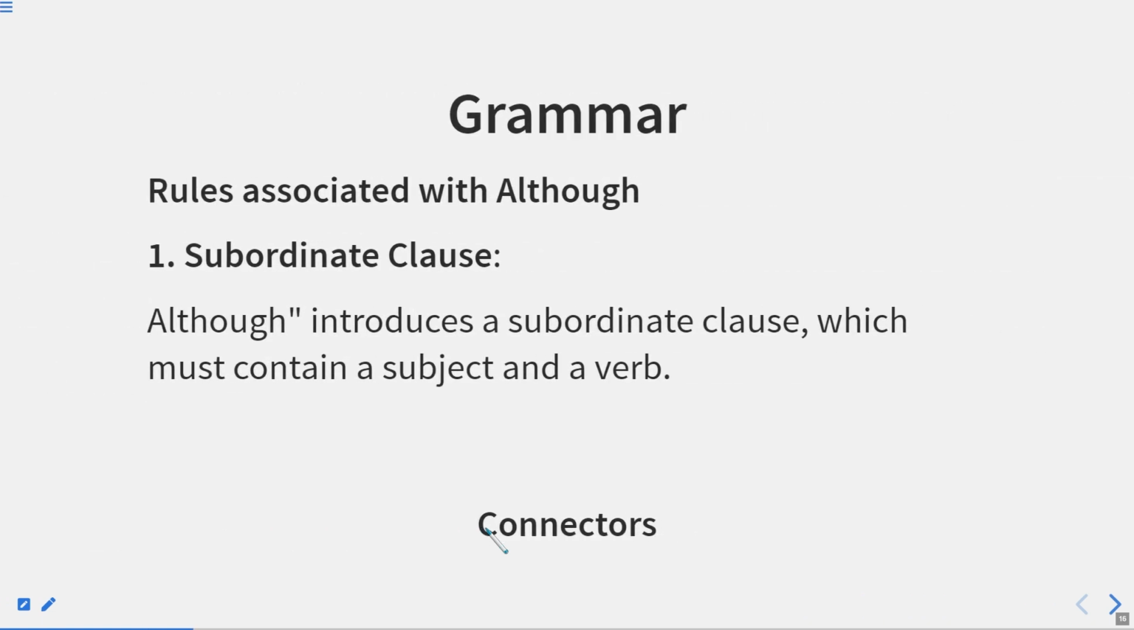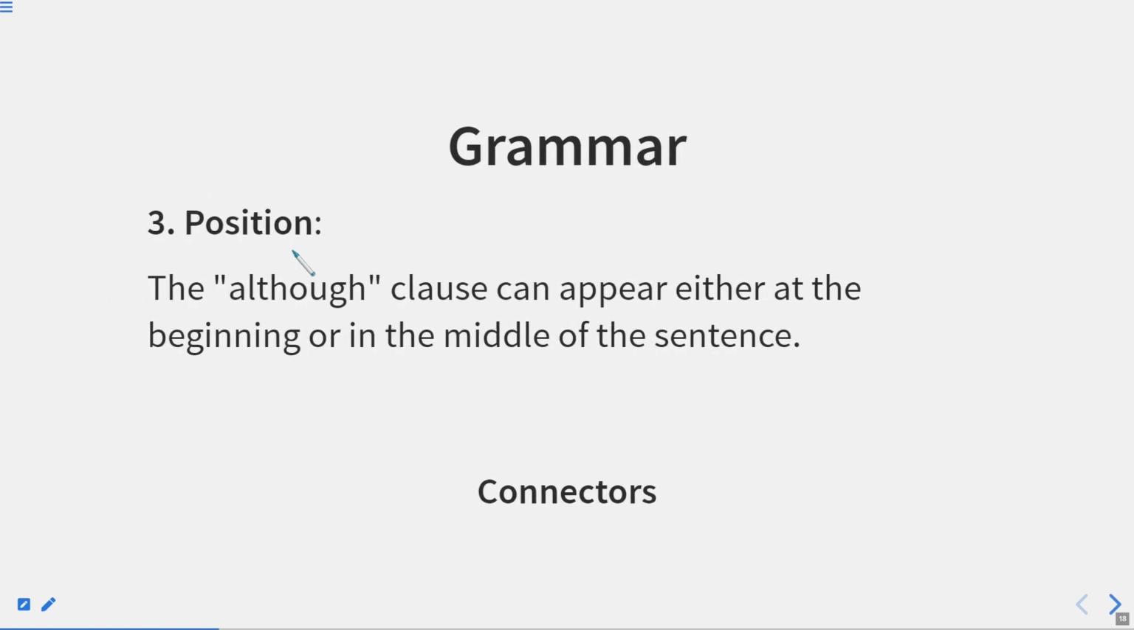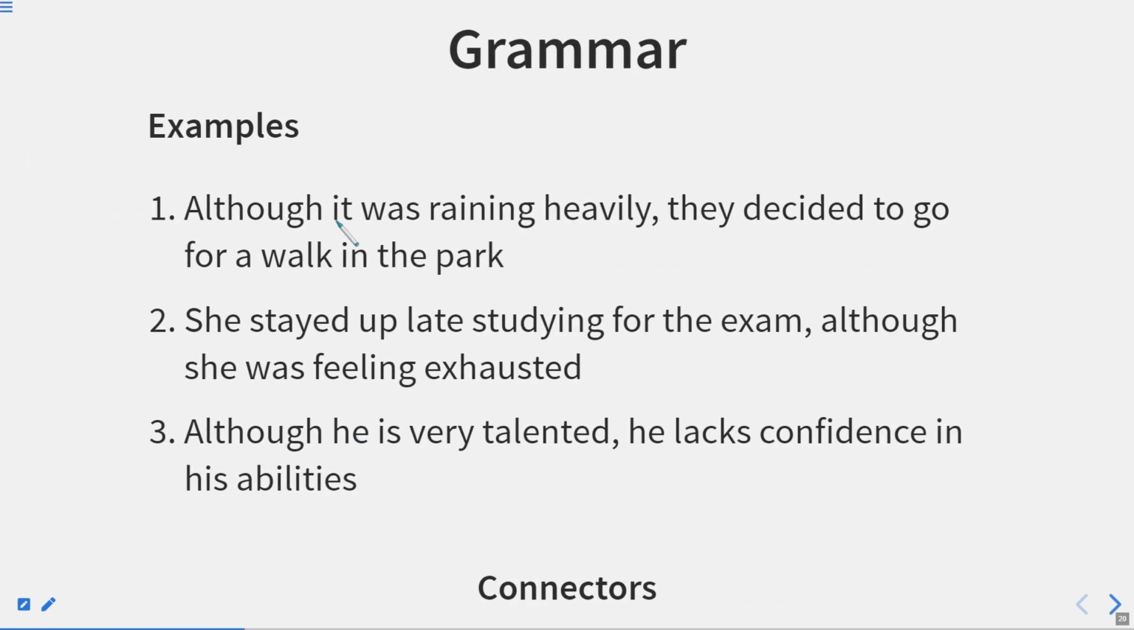So this is how we can use the word although. Rules associated with although. First of all, the subordinate clause: although introduces a subordinate clause which must contain a subject and a verb. Contrast: the clause with although presents information that contrasts with or opposes the main clause information. Position: the although clause can appear either at the beginning or the middle of the sentence. Comma usage: when although starts the sentence, use a comma to separate the subordinate clause from the main clause. Now let us have some examples of although.